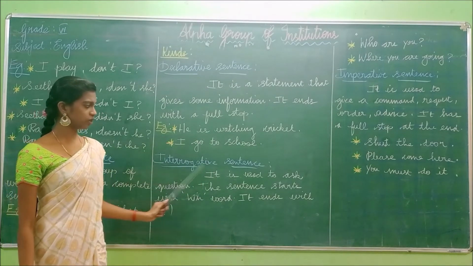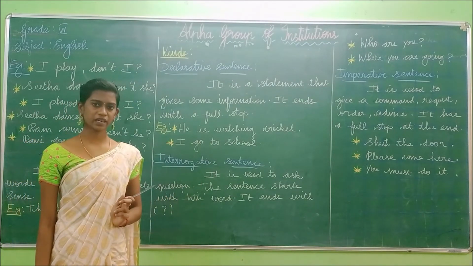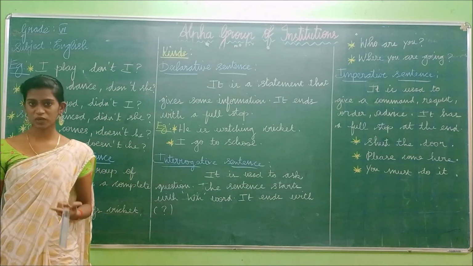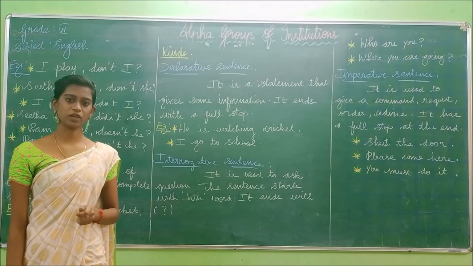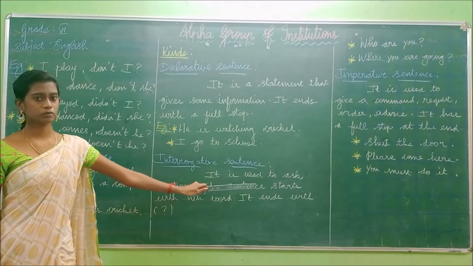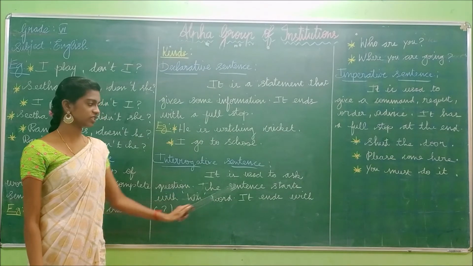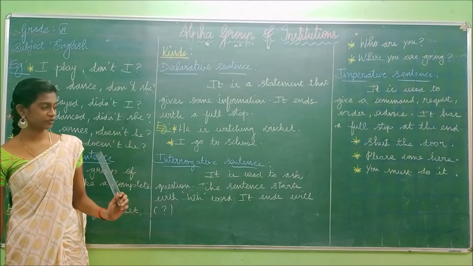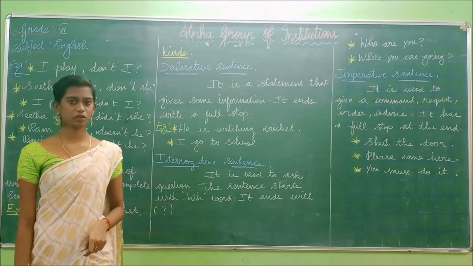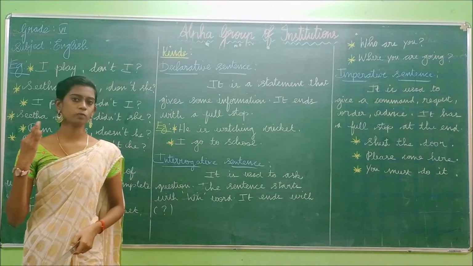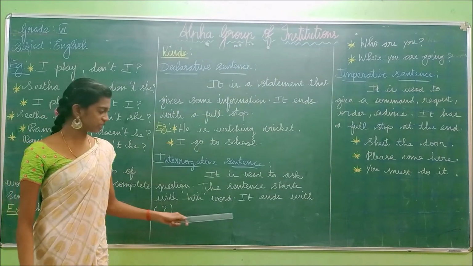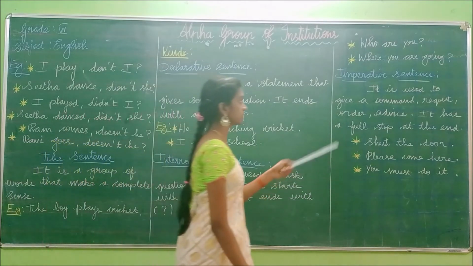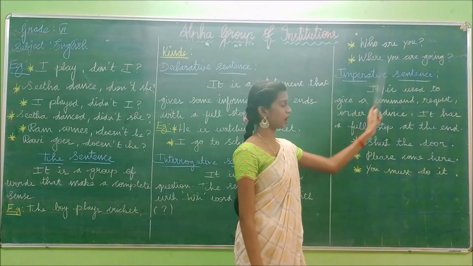And the next type is the interrogative sentence. What is meant by interrogative sentence? You already know an interrogative sentence is about asking questions. It is used to ask a question. The sentence starts with a WH word and ends with a question mark. As we already said, the sentence starts with a WH question word like what, who, where, which, when, and ends with a question mark. That is known as the interrogative sentence. Now look at this example. Who are you? Where are you going?